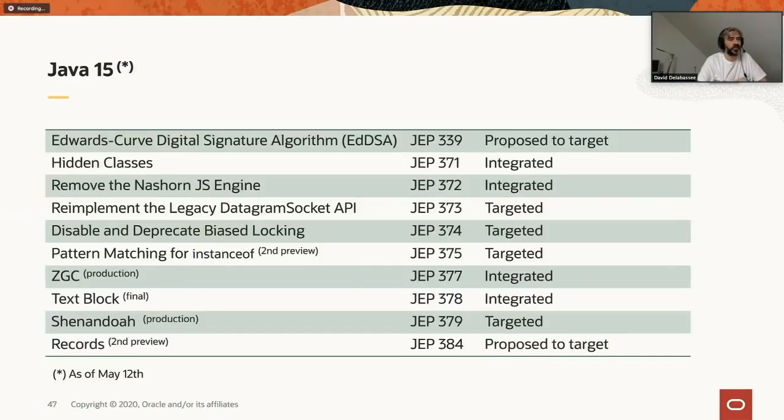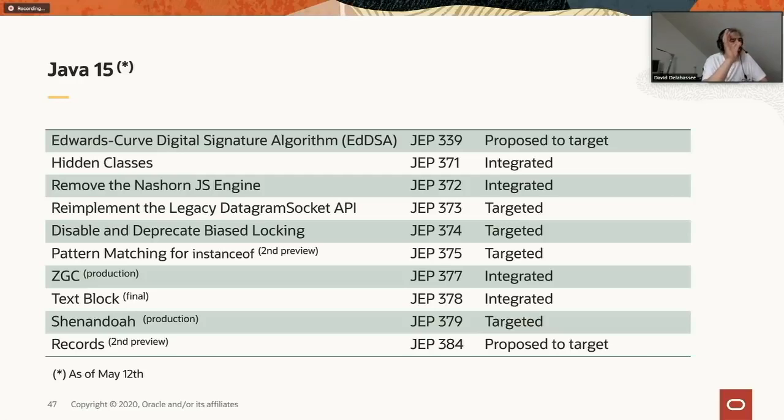So we tell the community, okay, we want to add that to 15. Is there any objection? If not, it will move to targeted, and then once the work is done, it will move from targeted to integrated. So basically, there is a very high chance that all the JEPs here will be part of JDK 15.